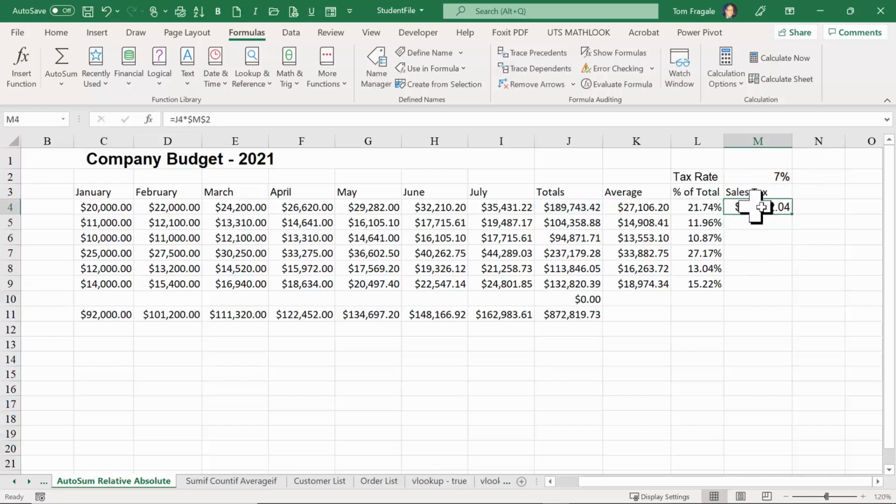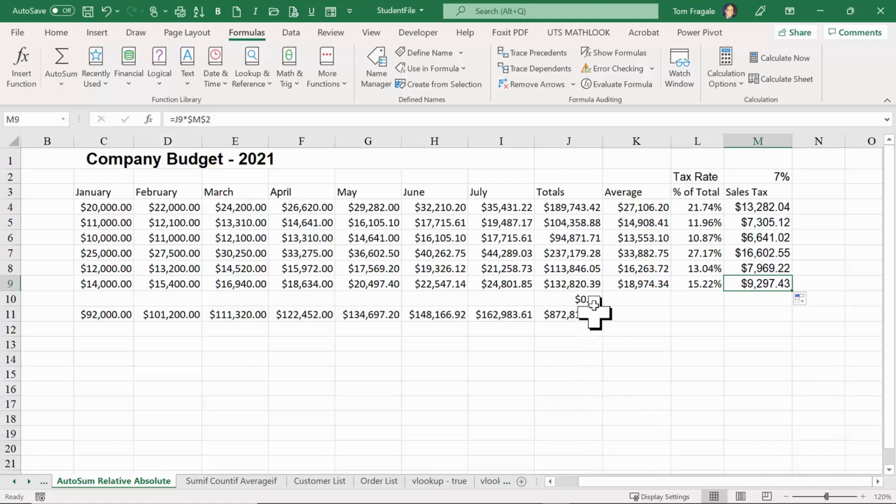So I'm going to click on that cell and copy it down with the black cross. The next one down says J5, but it's still multiplying it by M2. That's called an absolute reference. The next one down says J6, and it's still multiplying it by M2. So the first part of that formula is relative. This one says J7, J8, J9, but they're all multiplying it by M2 because of the dollar signs. So the second part of that formula is an absolute reference.